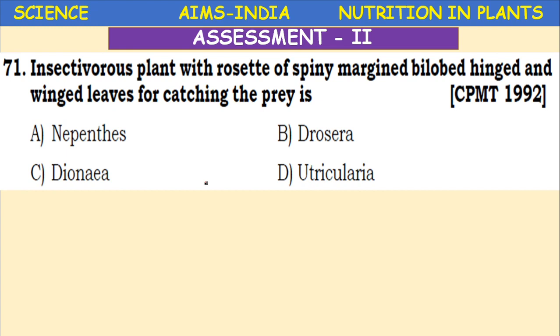Insectivorous plant with rosette of spiny, margined, bilobed, hinged and winged leaves for catching the prey is Dionaea. Dionaea is an insectivorous plant which shows a rosette of spiny, bilobed, winged leaves for catching the prey.